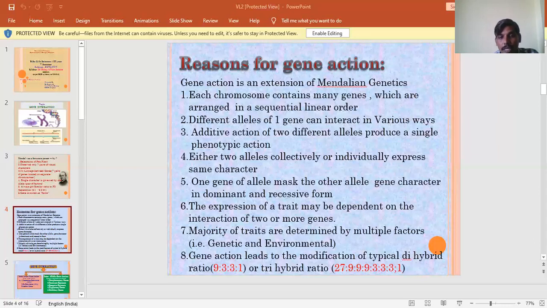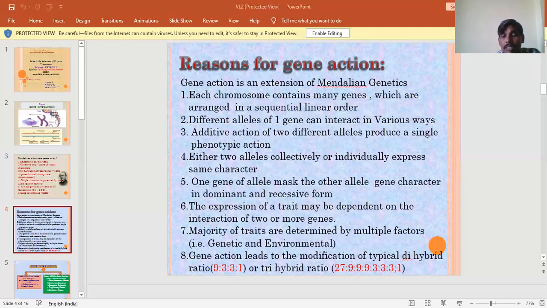So this A gene is called the epistatic gene. Here the B gene is called the hypostatic gene. The A gene masks the character of the B gene. In the same way, there is another pair of genes, that is capital E, one allele, and the small e is another allele.